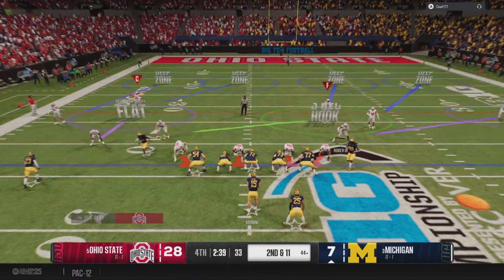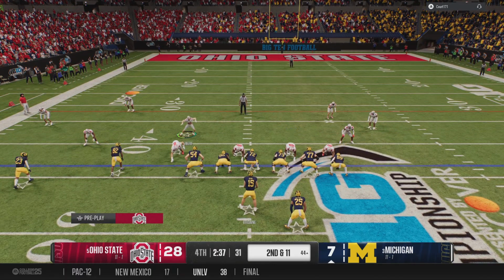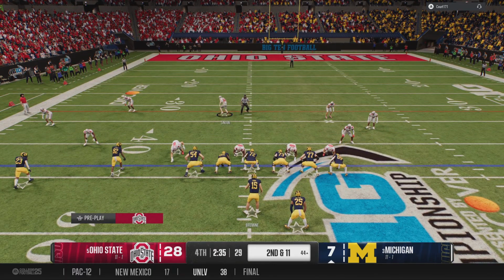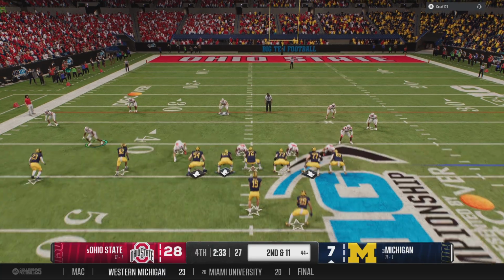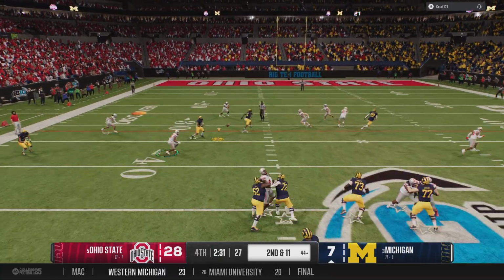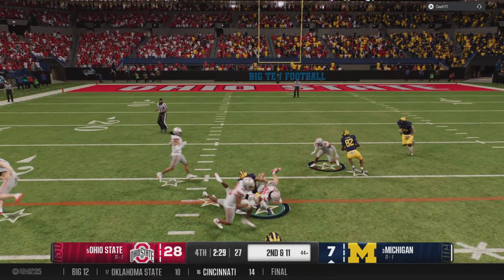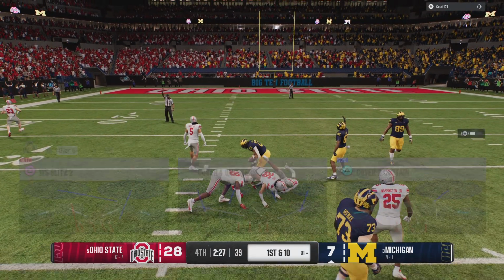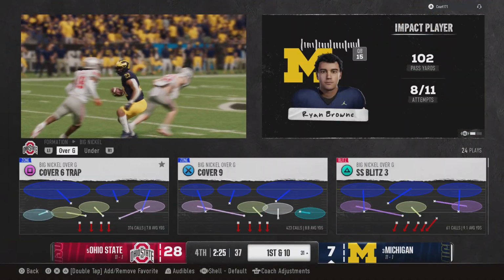Chris, I'm really surprised by the way this game has turned out. That's another sack by this defense. They've done such a great job of preparing a plan to get ready for one of the top quarterbacks in the country. They've kept him out of sync, applied pressure, and a big part of the reason they're enjoying this lead right now.